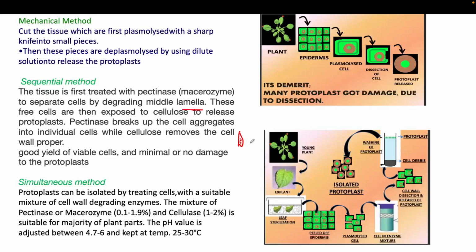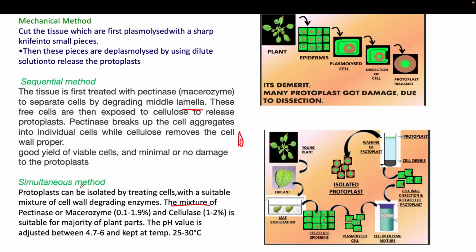And your protoplast will be released. This is the sequential method because one by one we are adding these enzymes. But in the simultaneous method, we are adding both enzymes together, so we are using a mixture of pectinase and cellulase enzyme. And in most cases we use this simultaneous method because it will save our time.